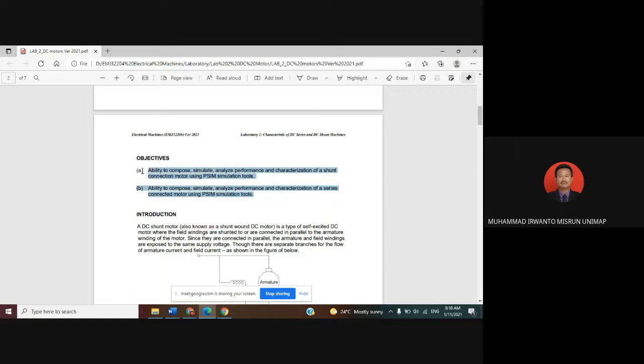For both objectives, in terms of the performance and characterization of the series and also parallel or shunt DC motors, the same characterization will be observed.